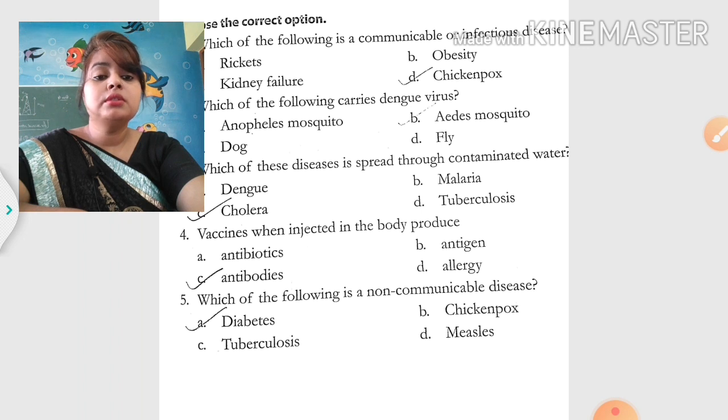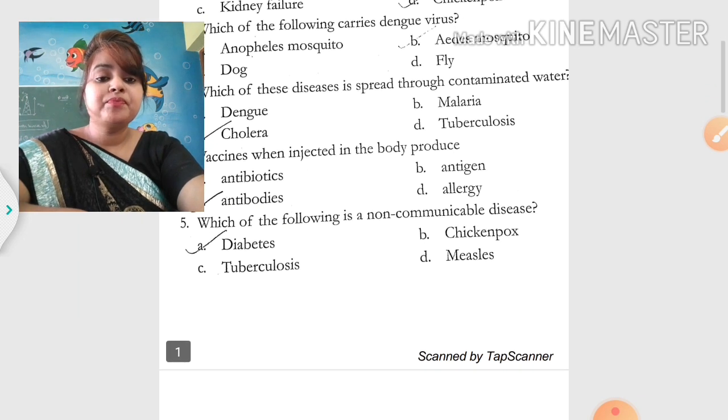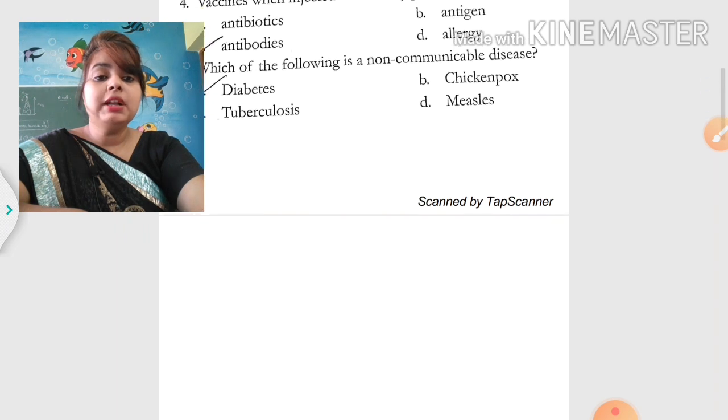Moving on to the last question. Which of the following is a non-communicable disease? Chickenpox? Chickenpox is a communicable disease. Measles is also, and tuberculosis is also. So, diabetes is a non-communicable disease, and this one is the correct answer. Now, next is fill in the blanks.